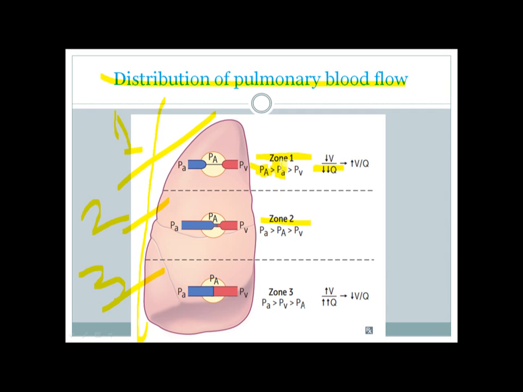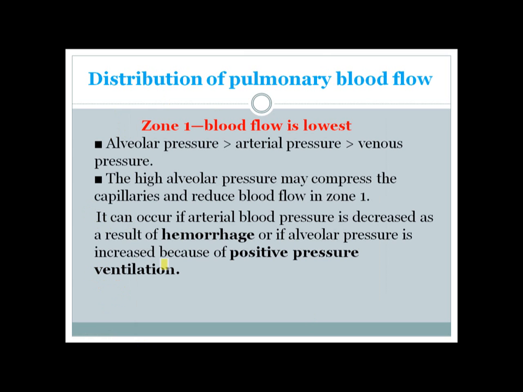In zone 2 the blood flow increases, and that's why the arterial pressure increases and is above the alveolar pressure. In zone 3 the blood flow increases significantly. This significant increase of blood flow increases the pressure in the arterial system and also increases the pressure in the venous system. So here in zone 3 the pressure in the alveolus is the lowest pressure.